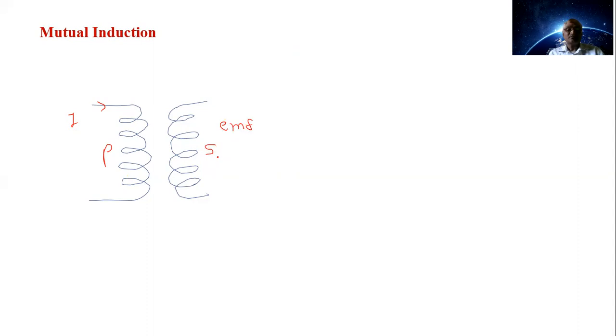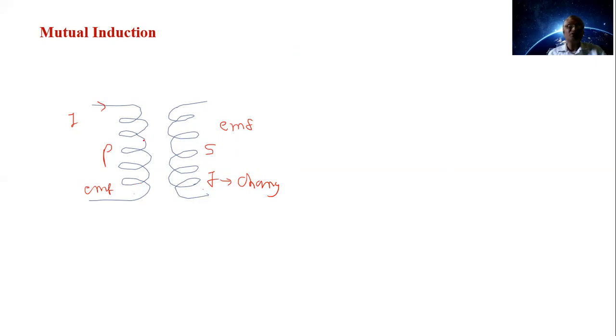Now, this phenomenon that we have seen here, the current is changing in one coil and EMF is induced in the other coil, is called mutual induction. It may also happen that if the current is changing in the secondary coil, the EMF is induced in the primary coil.